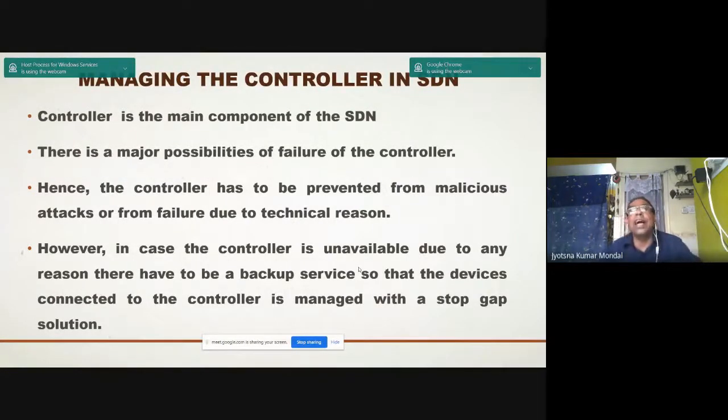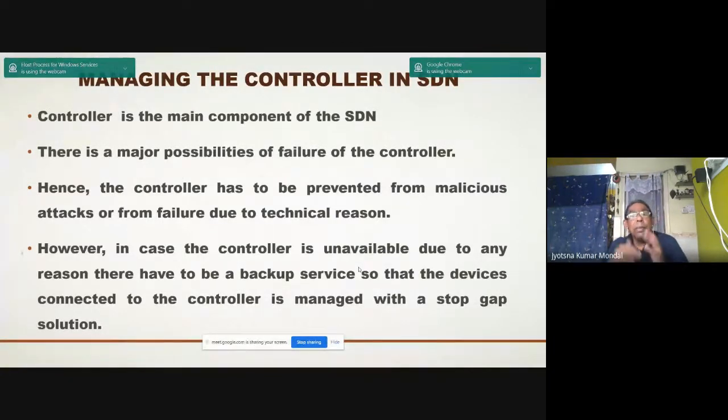Now, how do you manage the controller in SDN? How do we manage all of these problems? The controller is the main component of the SDN. So there is a major possibility of failure of the controller in various scenarios I have already discussed. The controller must be protected from any malicious attack or from failure due to technical reasons.